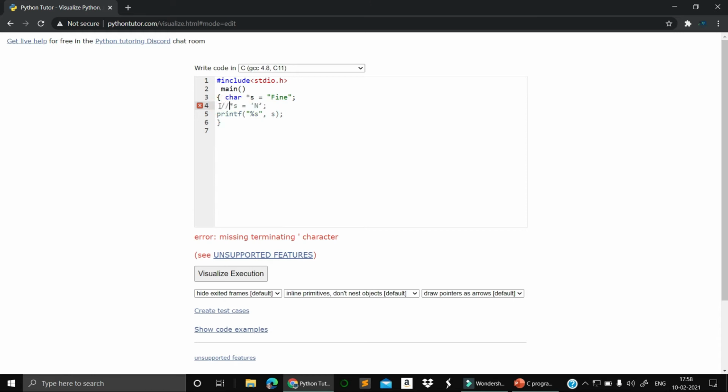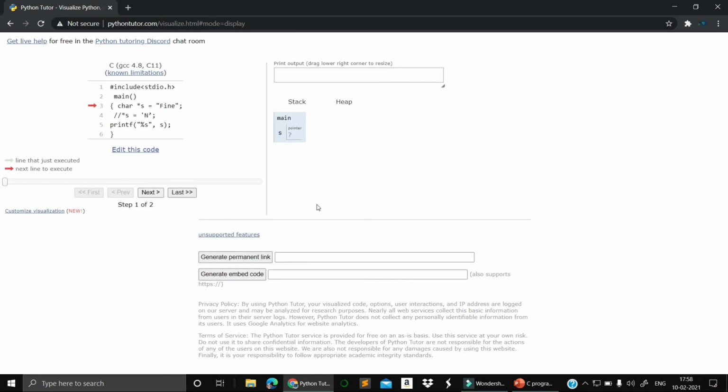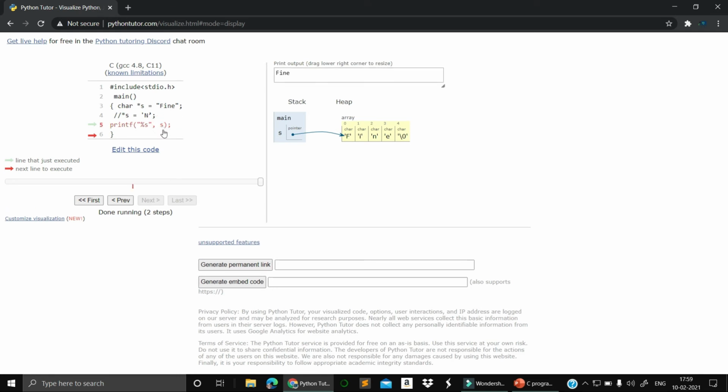You can also try with different things. I commented this one. Let's go for the visualization. It will take time. So you can see here, a char pointer s is created. In the pointer, star s is holding the first address: FINE followed by the null character. So it is a string, a sequence of characters terminated with null. Whenever I want to print my string, I print s. Because it is holding the address of this one, it will print the string up to the null.